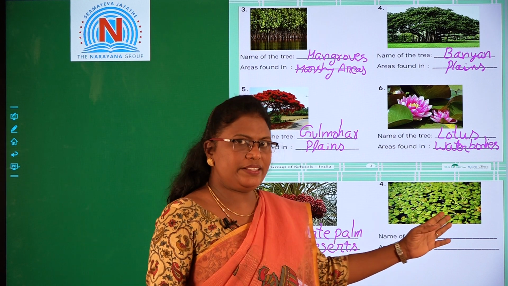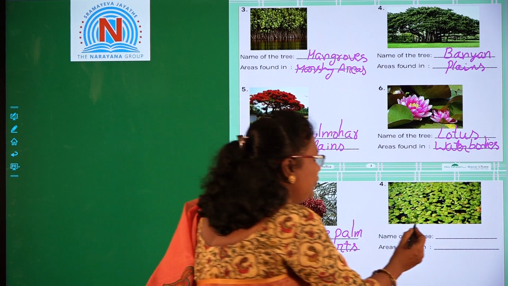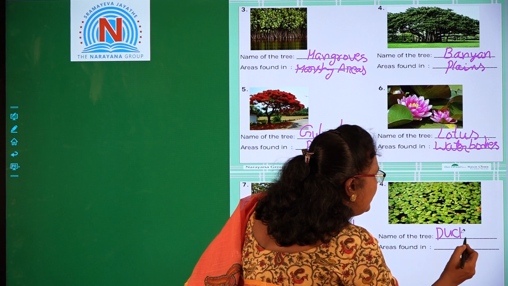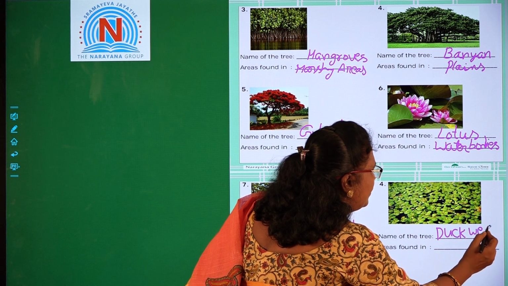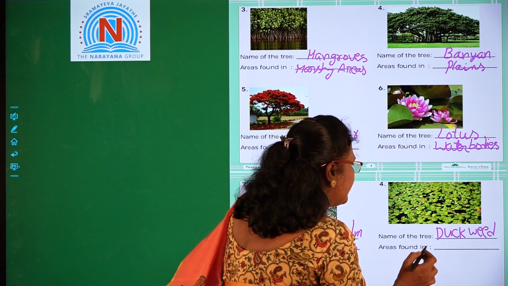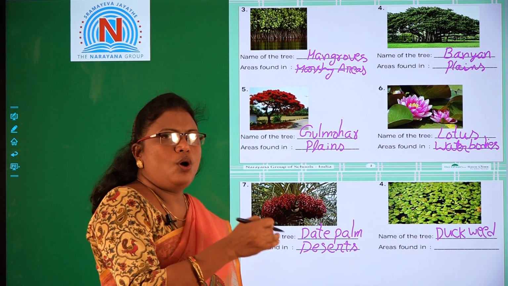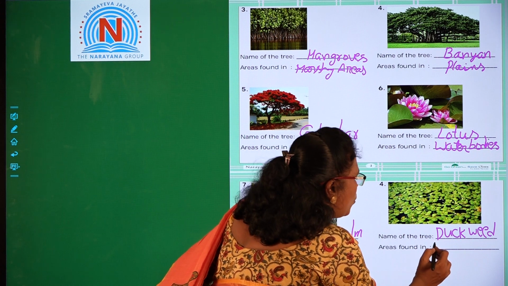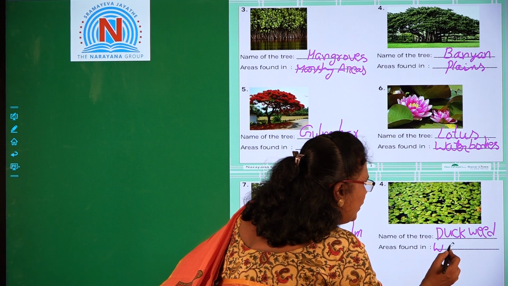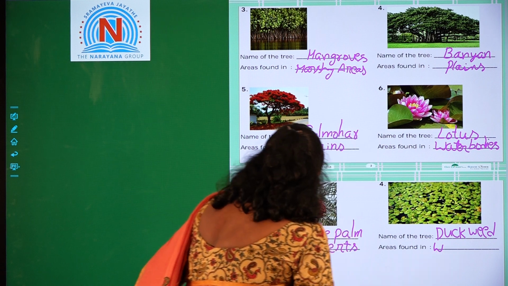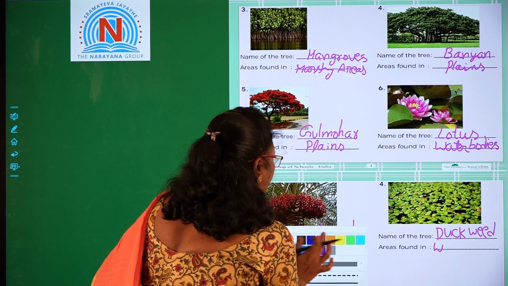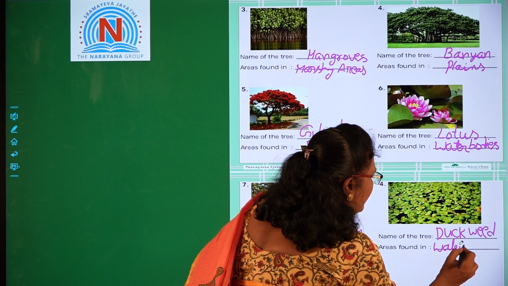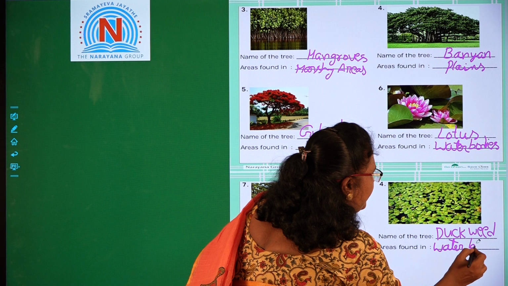Next, the name of the plant is duckweed. We can find these plants in water. These are also aquatic plants. Duckweed is also an aquatic plant. It lives in water. So, water bodies.